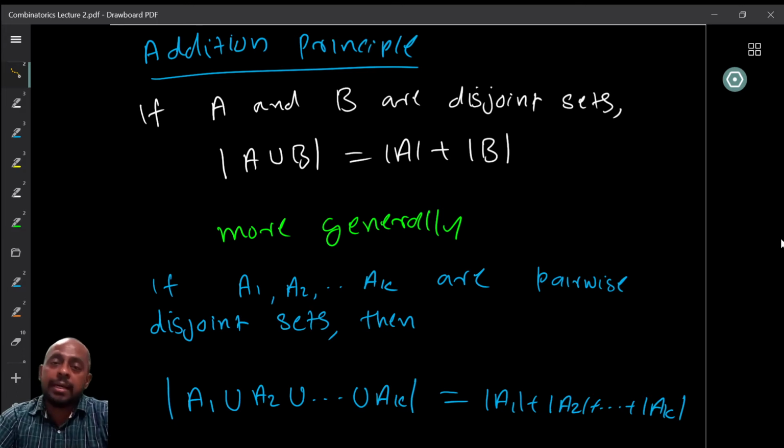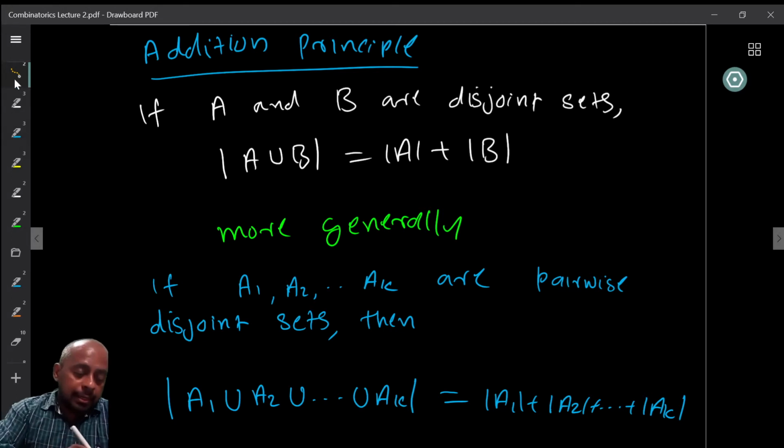This is called the addition principle. If we want to use addition to count things, then we can use this principle, but we require that they be disjoint. So if A and B are disjoint, then the cardinality of A union B is equal to the cardinality of A plus the cardinality of B.